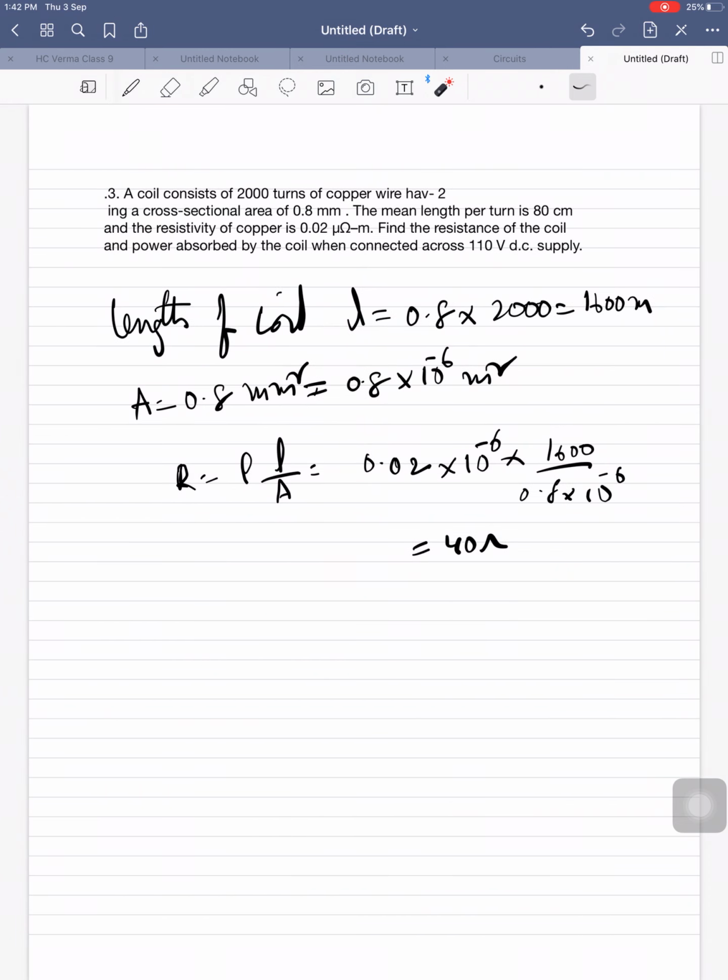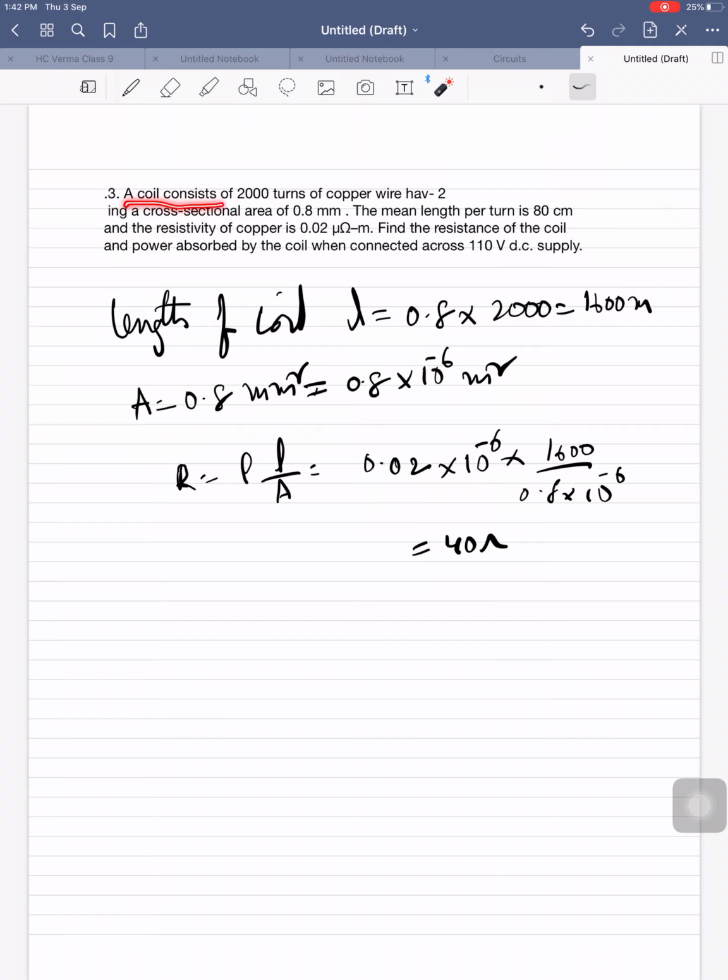Okay, actually I copied these problems from B.L. Theraja. A little bit, not all. Whichever problem is better for you, then only I will suggest which problem you have to go through.